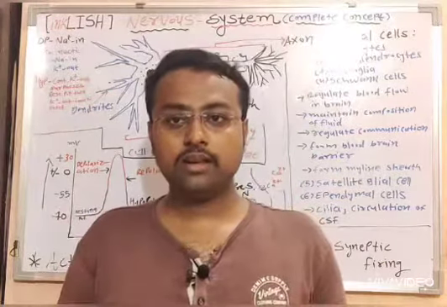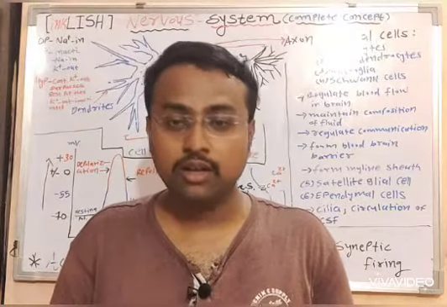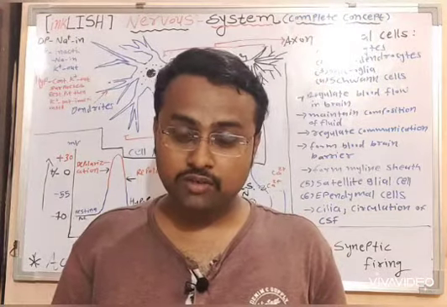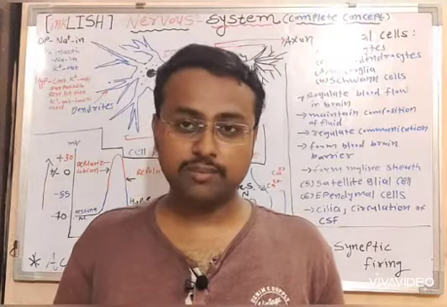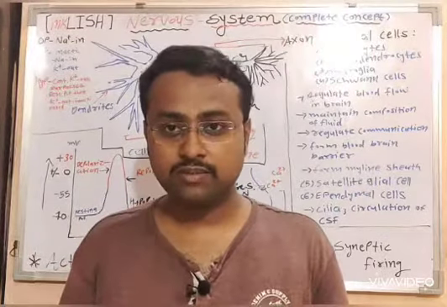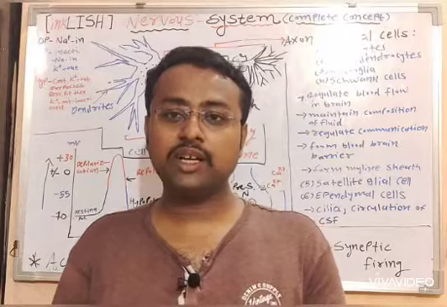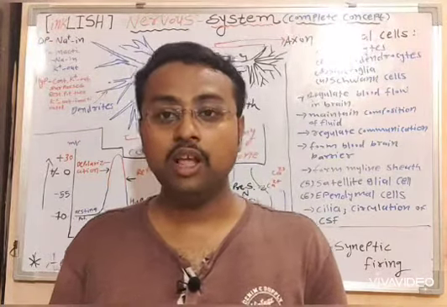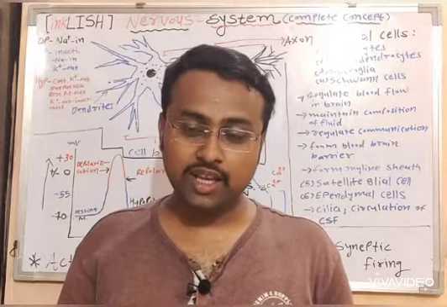So in this whole nervous system chapter, we learned the overview of the nervous system and its components: the CNS, the central nervous system, and the PNS, the peripheral nervous system, with its types, which are parasympathetic, sympathetic, and gastrointestinal. We studied different types of nerve fibers and their pathways.